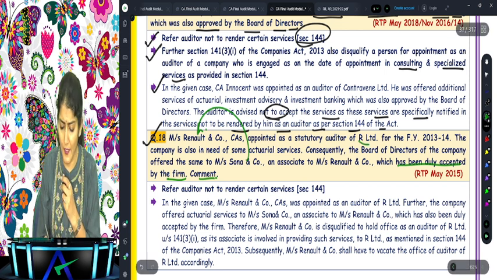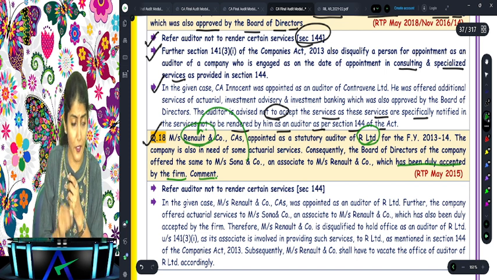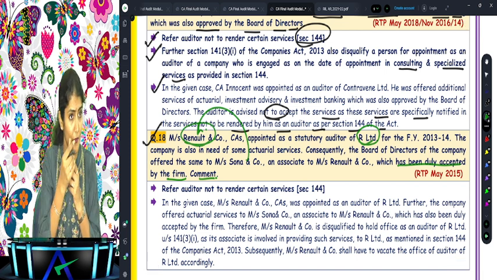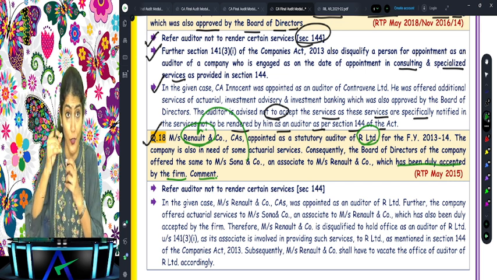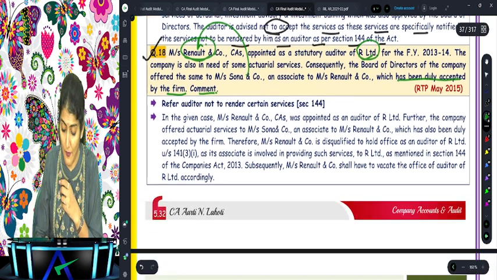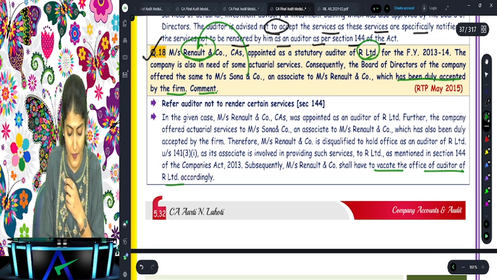Is it the associate of R Limited or is it the associate of the CA? It is the associate of the CA. So what do we say? Directly or indirectly, not to render the services. That is why, what does it say? He shall vacate his office as an auditor.